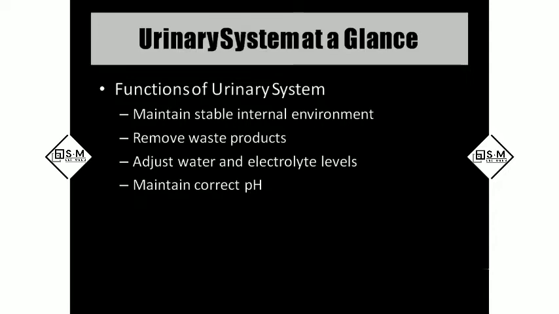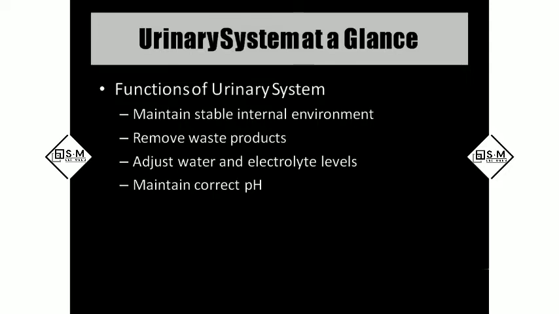Once the blood is purified, it can create a stable internal environment, with nothing in excess in the blood, like mineral salts such as sodium, potassium, and calcium. At the same time, excess water is also eliminated as urine, and it also removes the waste products.